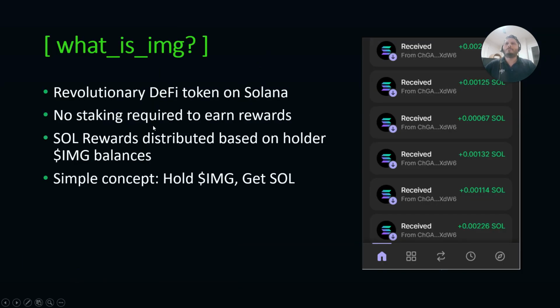So what is IMG? IMG is a revolutionary DeFi token on Solana. There is no staking required to earn rewards, and SOL rewards are distributed based on holder IMG balances. So the concept is simple. You hold IMG and you get SOL. And to the right, we have an example image of a Phantom wallet of a holder actually getting SOL distributed to them.